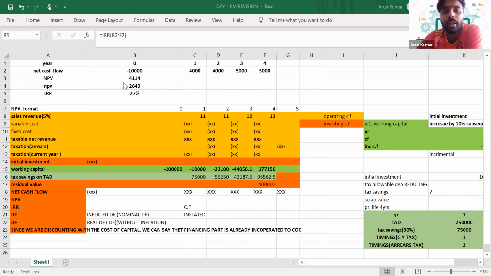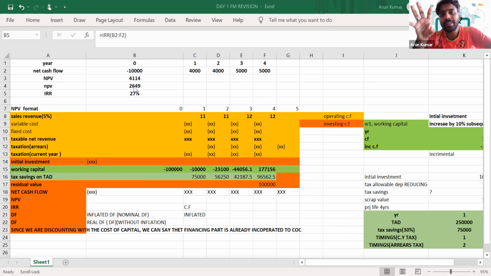But if you want to know the maximum return I can get from this project, then I have to do IRR. So IRR is the point where NPV is 0, or it is the maximum return I can get from the project, isn't it? Let's say now the NPV is 4144, and in the second scenario, when the discount factor is 15%, when we have increased it, the NPV becomes 2649. So what does it literally mean? If the rate of return that we have to provide to the investor increases, ultimately the NPV will go down and it will reach a point where NPV becomes 0.